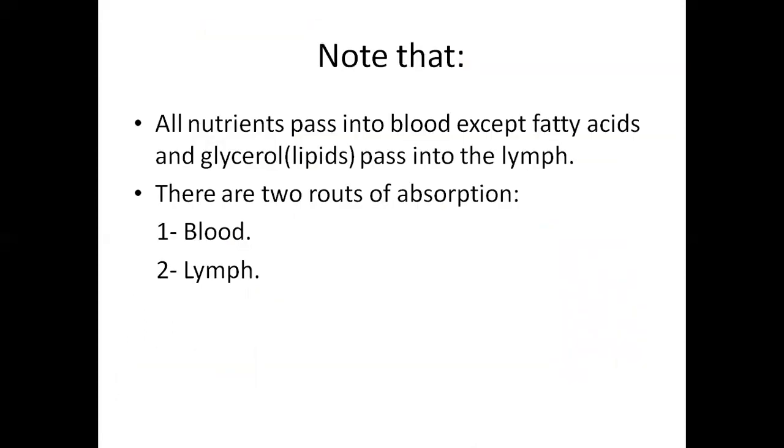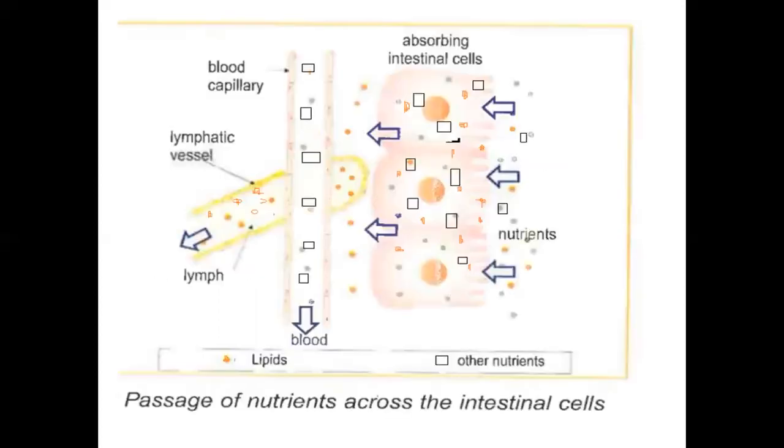Now, لما يصير في عندي absorption, all nutrients pass into blood except fatty acids and glycerol, اللي شو lipids يعني, pass into the lymph. Okay? لما يصير في عندي absorption, قلنا absorption is the passage of nutrients from small intestine to the blood or lymph. هنشوفهم هون بالرسم. These are the absorbing intestinal cells. هون في عندي البلاد وهون في عندي lymph. Okay?